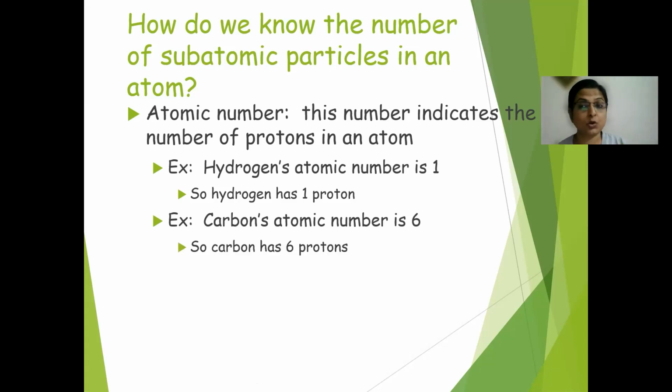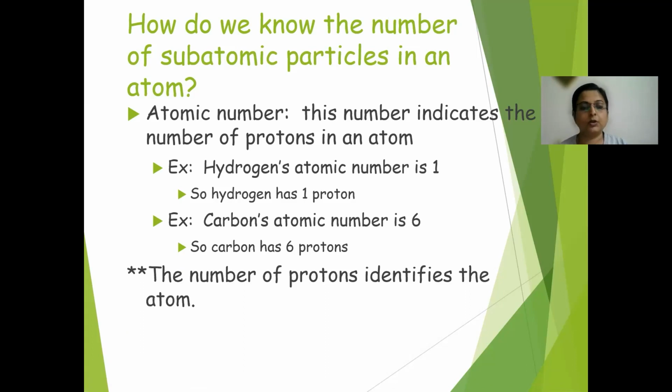And if 6 protons are there, how many electrons are there? Exactly 6. The number of protons gives identity, like we have our own identity, myself, Dr. Kshma. In the same way, each atom has its own identity, that is, the number of protons in it.